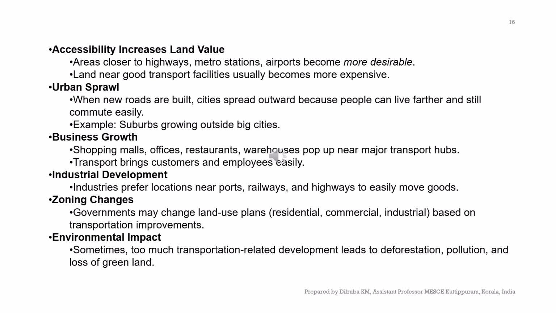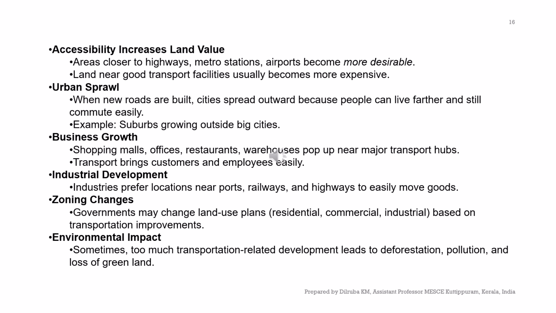Transport brings customers and employees very easily to their destination. Now coming to industrial development, as we all know, almost all big industries are located near transportation facilities like railroads, waterways, and highways, in order to make the movement of goods easy.